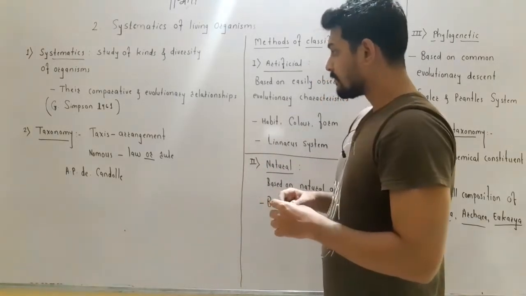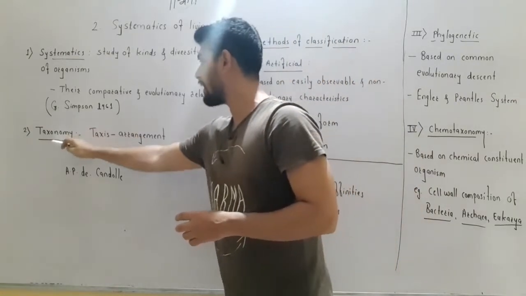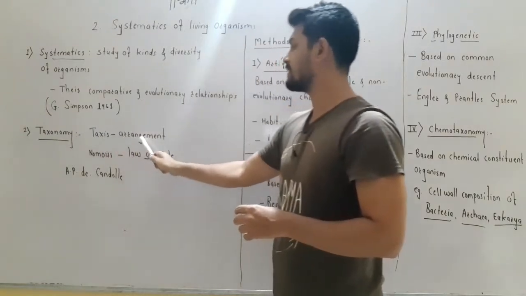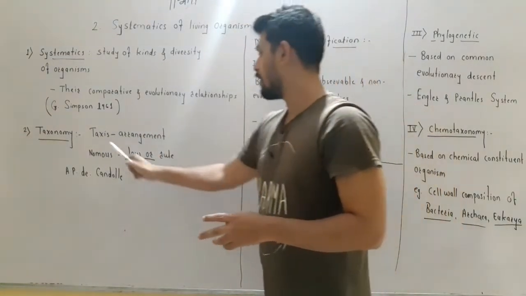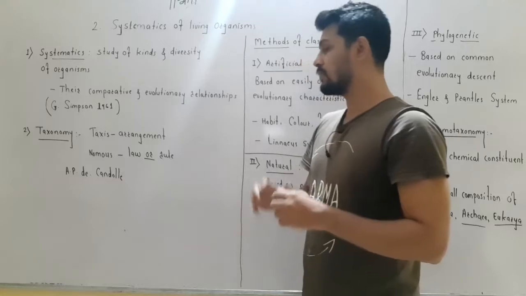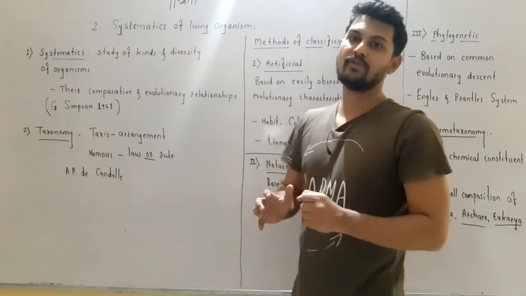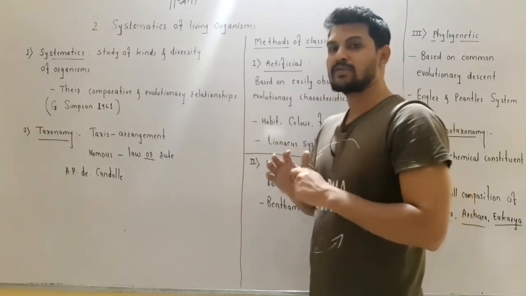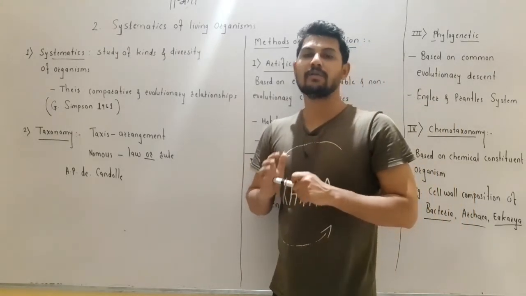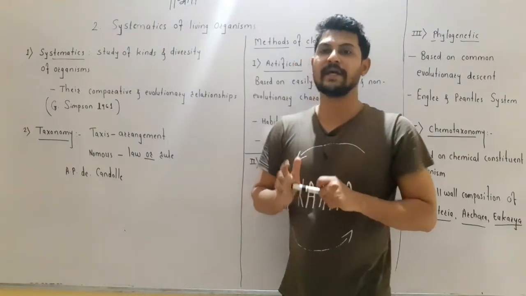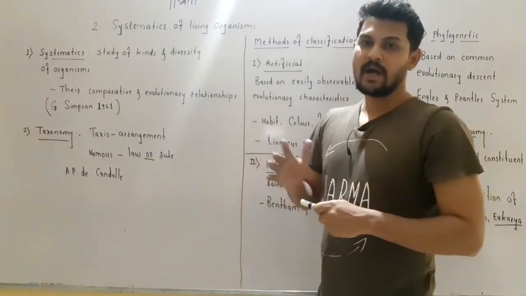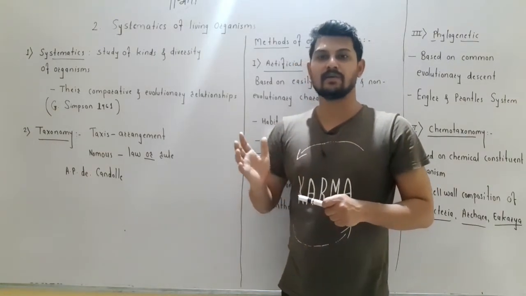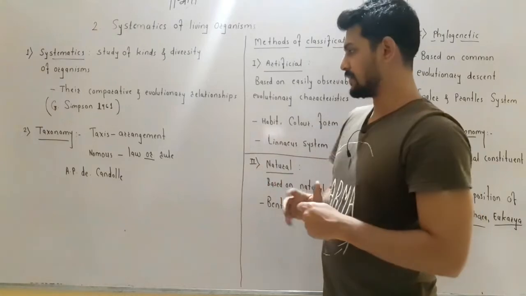The word taxonomy has arisen from two different words. The first word is taxis, meaning arrangement, and nomos means law or rules. So the arrangement of organisms according to rules or law is called taxonomy. For taxonomic purposes, the laws are made for plants and animals by the ICBN and ICZN. We have already studied this. ICBN is the International Code for Botanical Nomenclature and ICZN is the International Code for Zoological Nomenclature, right?